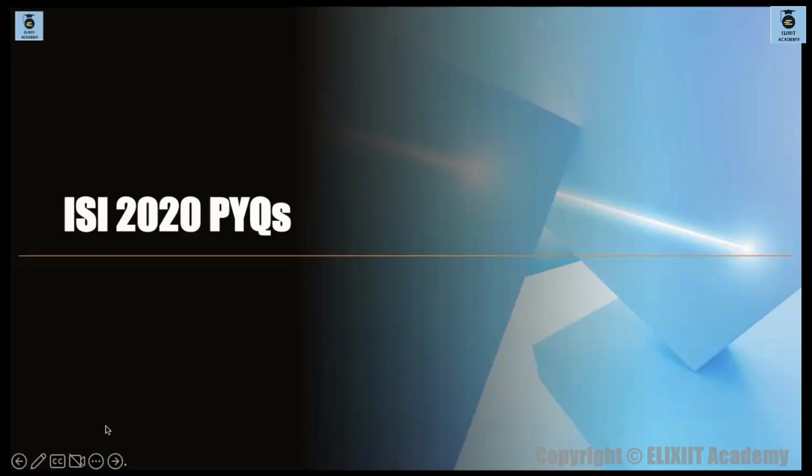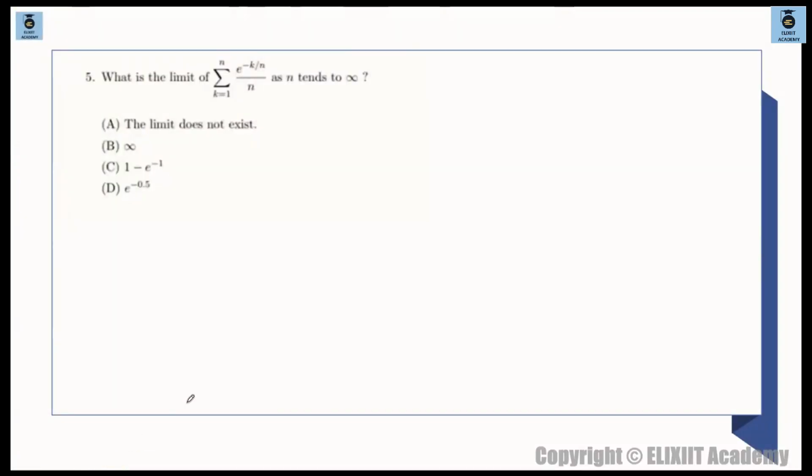Okay, so we move on to ISI 2020 PYQs. आ जाओ, first question. What is the first question saying? What is the limit of the summation k is equal to 1 to n e raised to the power of minus k by n divided by n? This is a very easy question. कुछ है नहीं question में, ठीक है, very बेकार question they have given.